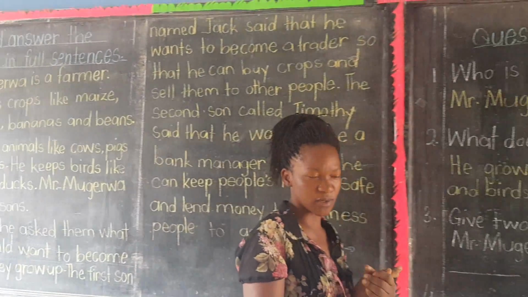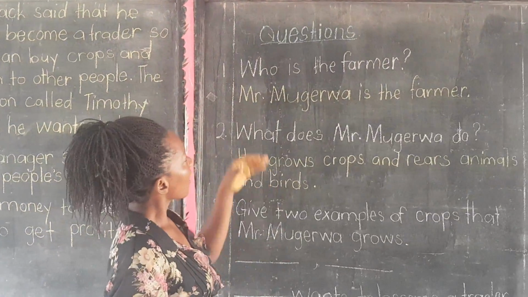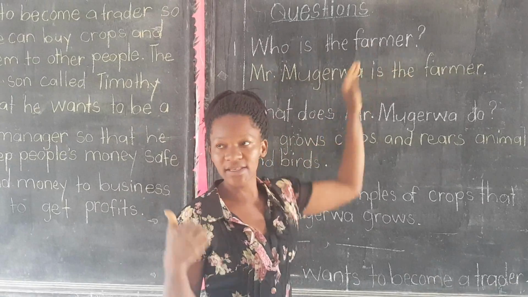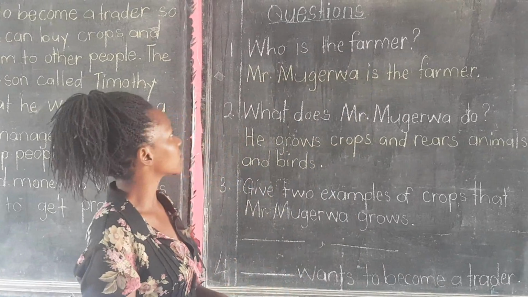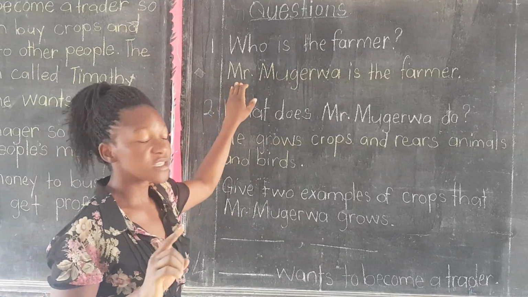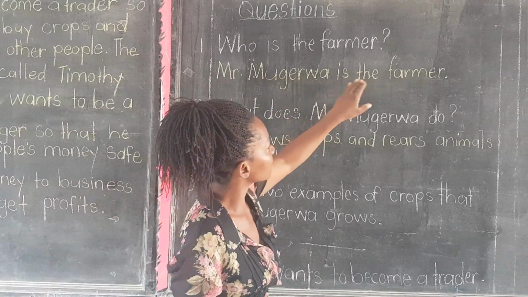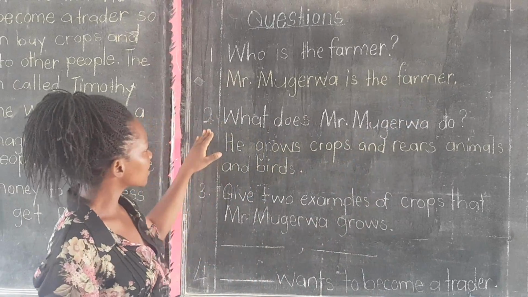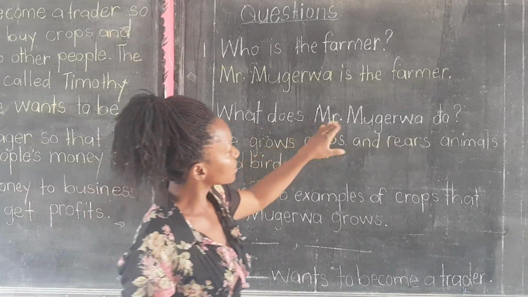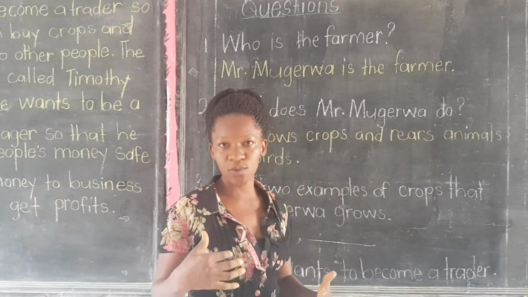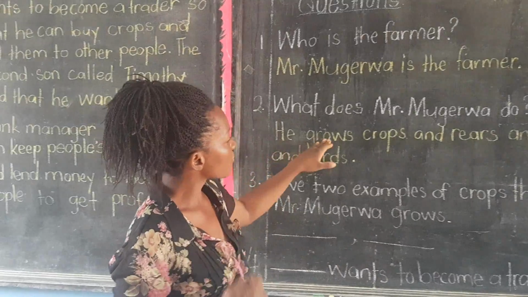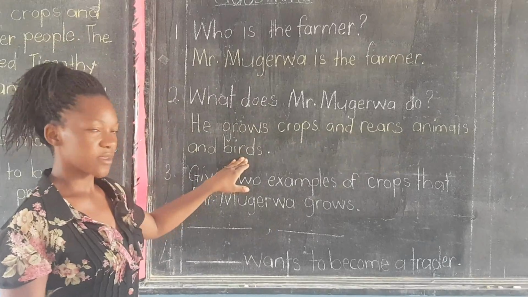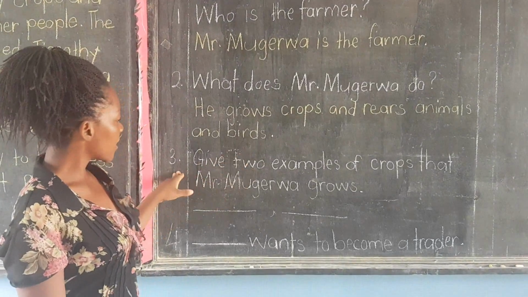Now we come to the questions after our story. Questions. Who is the farmer? According to the story, who is the farmer that the story is talking about? In full sentences we shall say, Mr. Mugera is the farmer. The second question. What does Mr. Mugera do? What did we learn? He grows crops and rears animals and birds. That's what he does.